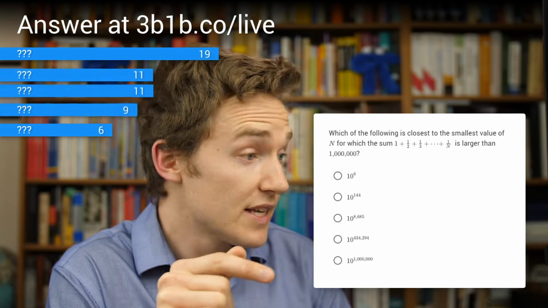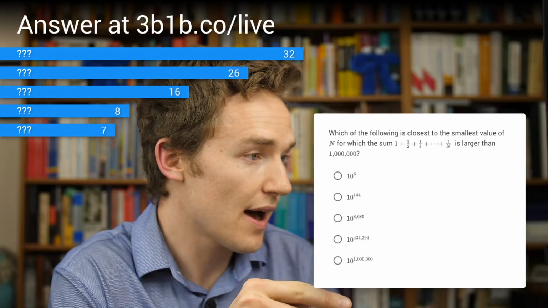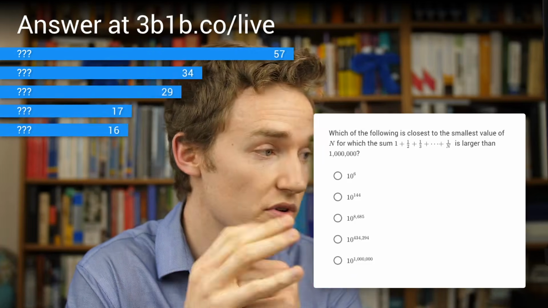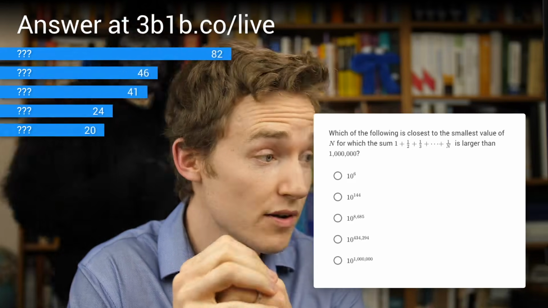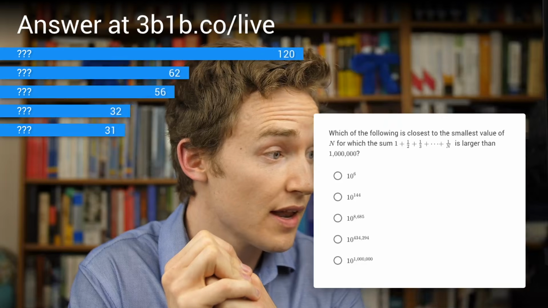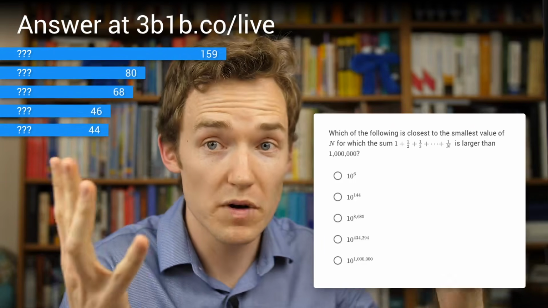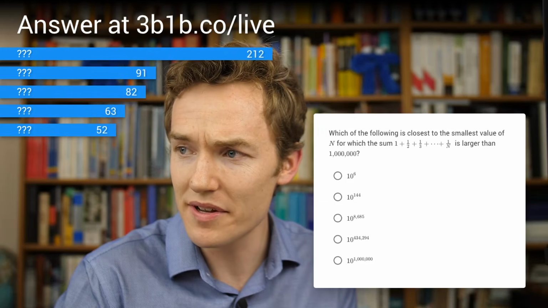Okay? So remember, your first instinct here might have been that this entire sum converges to something, in the same way that when you add the reciprocals of squares, it converges to pi squared divided by 6. Very beautiful. You might have thought that you keep going and it converges. In fact, what happens is it'll always get larger, but you can be more quantitative than that. And you can ask, how long does it take before this gets larger than 1,000,000? So I'll give you a little bit of time to think through what the answer to that will be.